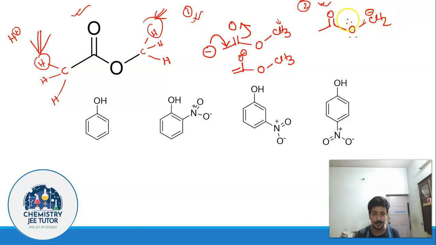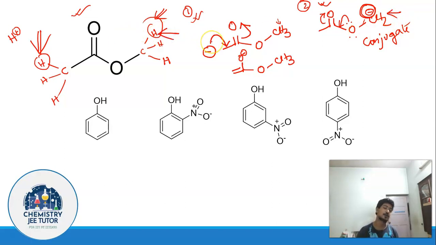I believe this is clear to you. Delocalization like this can happen, and it actually happens, but this negative charge cannot delocalize. Since this negative charge cannot delocalize, this conjugate base is not going to be formed. And once this conjugate base is not going to be formed, that simply means that this proton is not acidic. This proton is acidic because the conjugate base which we get out of abstraction of this proton is a resonance stabilized species. I believe again this is clear to you.